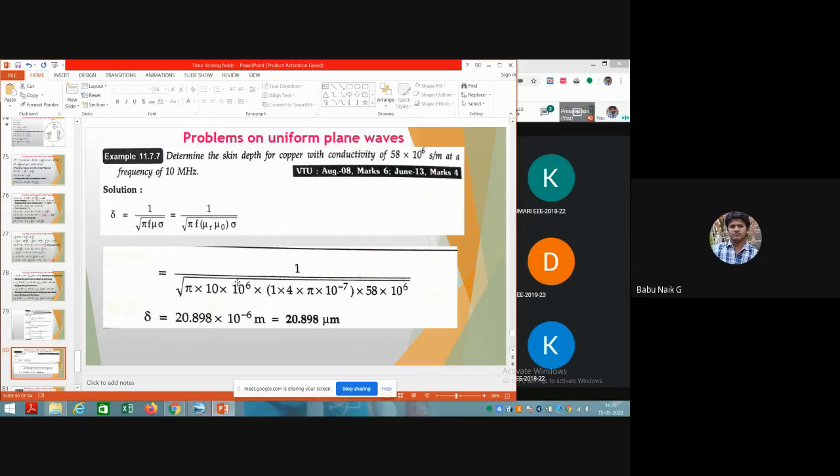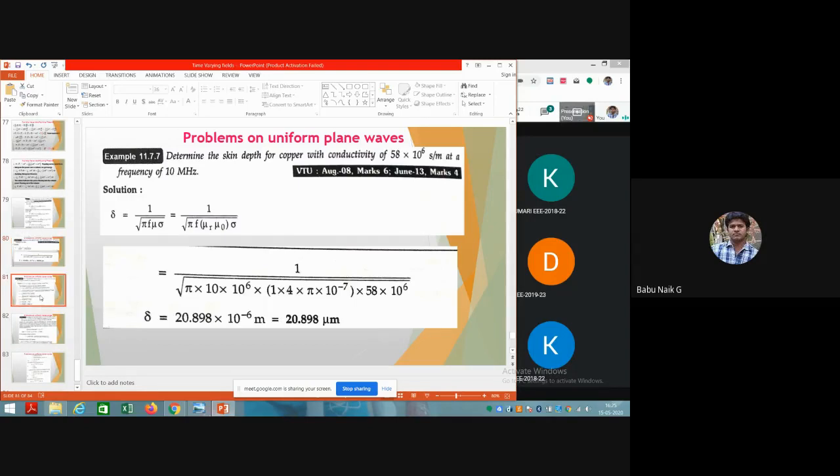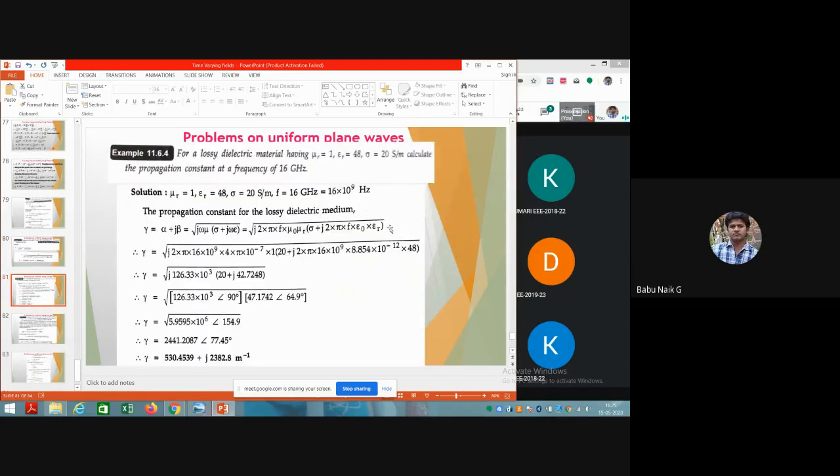They may ask some 4 marks on this skin depth problem. Okay, in the examination you can concentrate, only remember the formula for the skin depth. In a similar way, we can see another problem on a lossy dielectric medium, if they give it.